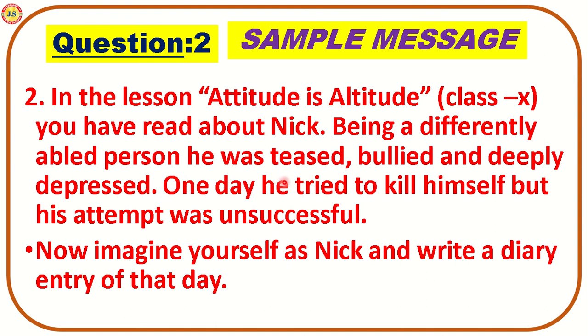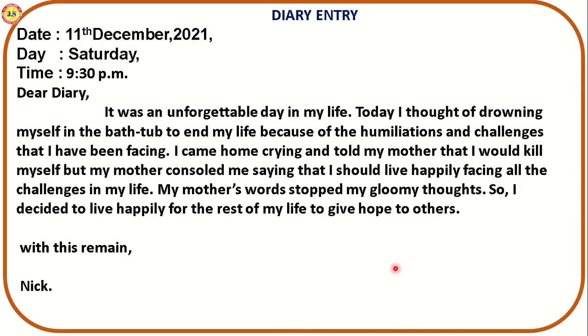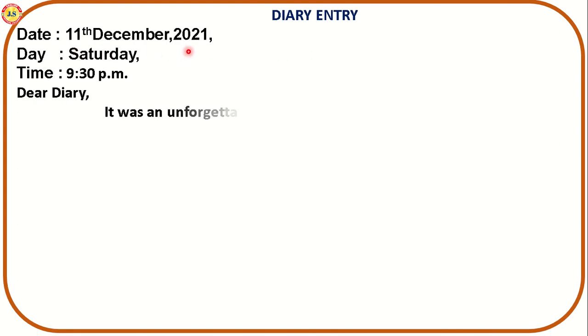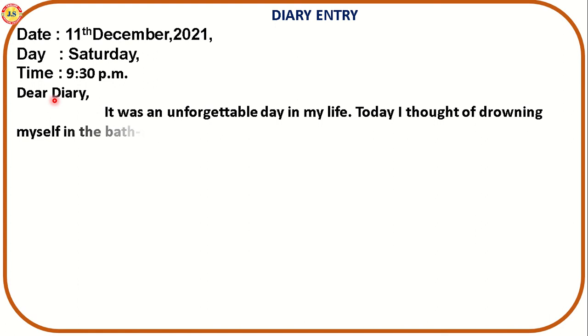He was teased, bullied, and deeply depressed. One day he tried to kill himself, but his attempt was unsuccessful. According to the textual matter, here we need to imagine ourselves as Nick Vujicic and write a diary entry of that particular day. Now let us see how the diary entry can be written. First of all we have to start with the title, that is Diary Entry. Then after that, the date 11th December 2021, day and time, and Dear Diary, comma.